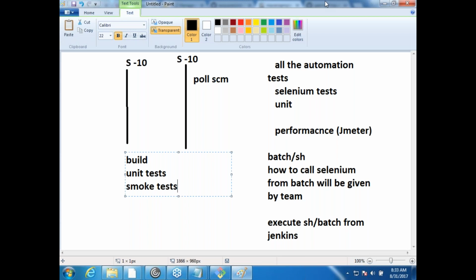What is the minimum thing we have used? Invoke top level Maven projects, right? That is what we have used in the build. And if you click on that button, you would see something like invoke shell script and invoke batch script. So I would just select invoke shell script and write shell commands for that. So I should be able to do anything that is possible on Linux. But the only thing where it will mess up is that whenever you install Jenkins, it runs as a user called Jenkins. So for the commands you type in your shell, you have to check whether the Jenkins user has permission on that or not.